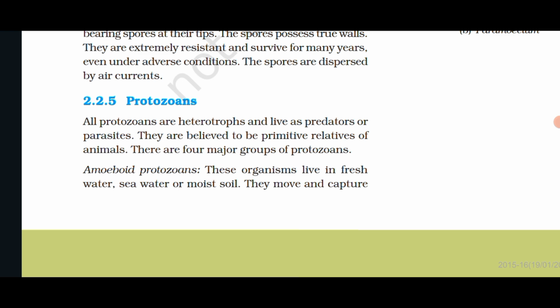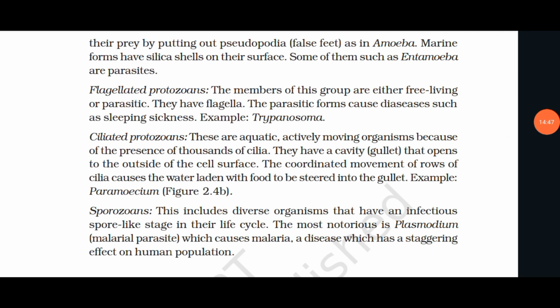Amoeboid protozoans. These organisms live in fresh water, seawater, or moist soil. They move and capture their prey by putting out pseudopodia, false feet, as in Amoeba. Marine forms have silica shells on their surface. Some of them, such as Entamoeba, are parasites.